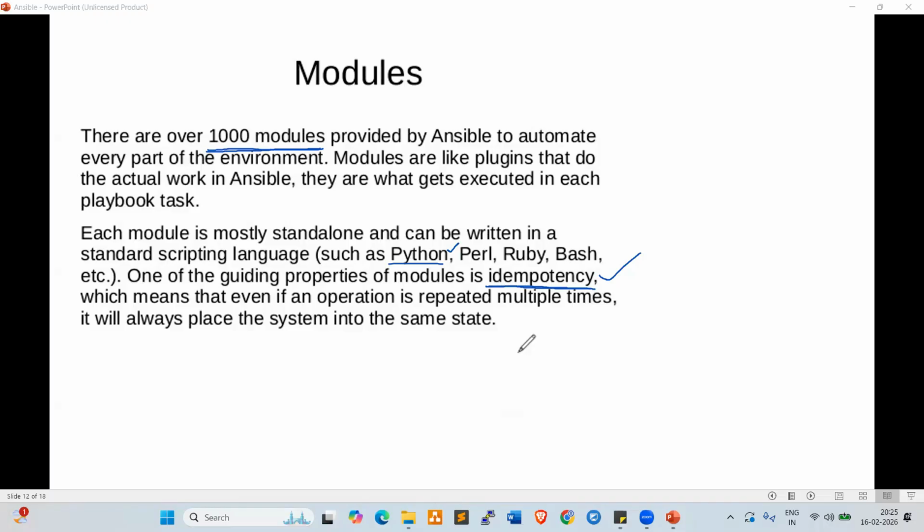Let me explain. Wait for 10 minutes. Okay. What is idempotency? Let me explain clearly. Now go back. Go to the next page here.